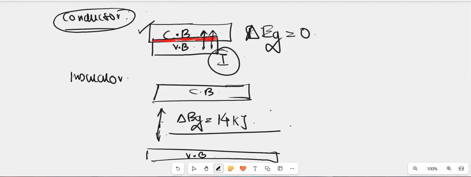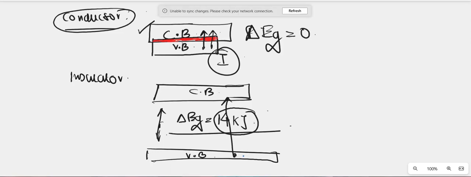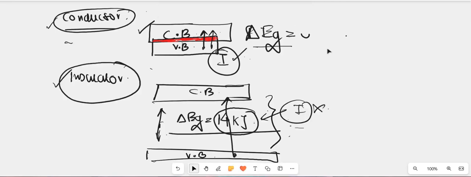In order to excite an electron from the valence band up to the conduction band, we need to apply more than 14 kilojoule of energy. Here the energy gap is very high, so the flow of current will be very little, or negligible. As there is no movement of electrons from the valence band to the conduction band, there is no flow of current in the insulator.